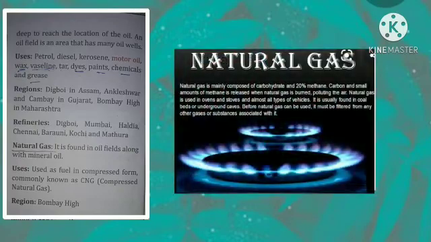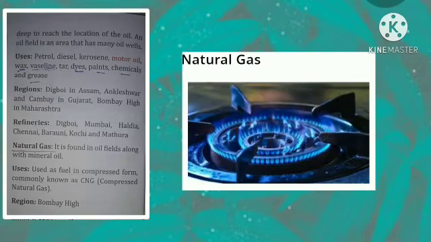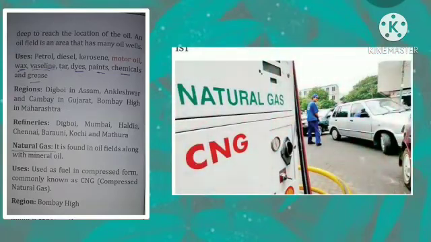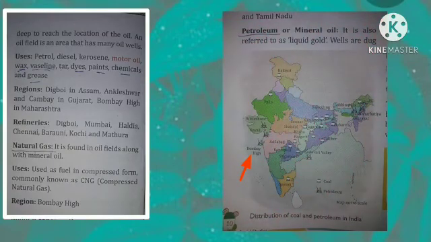So now the next one is natural gas. It is found in oil fields along with mineral oil, and it is used as fuel in compressed form, which is commonly known as CNG, compressed natural gas, and it is found in the region Bombay High.